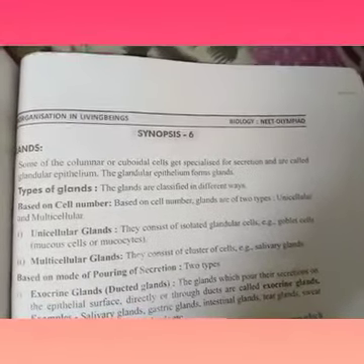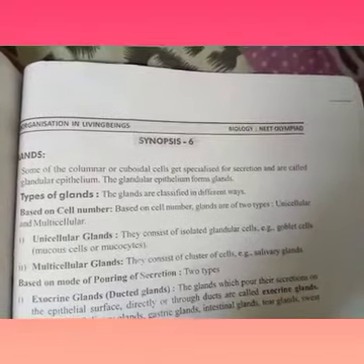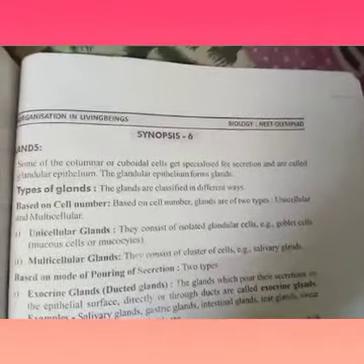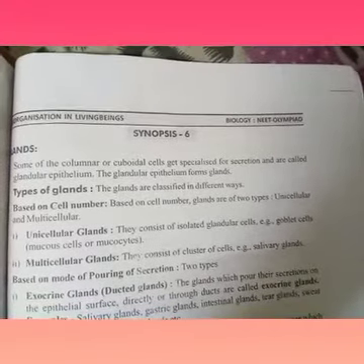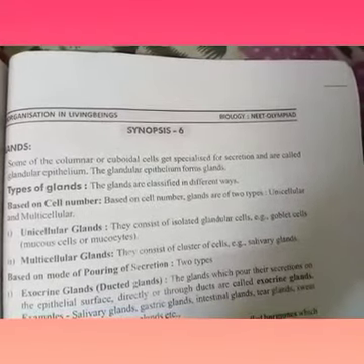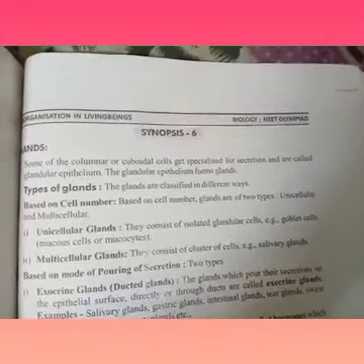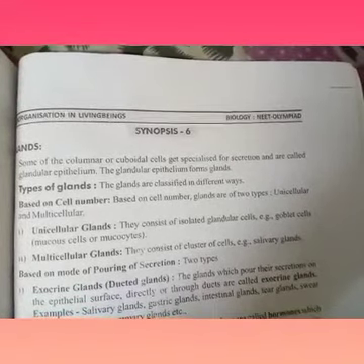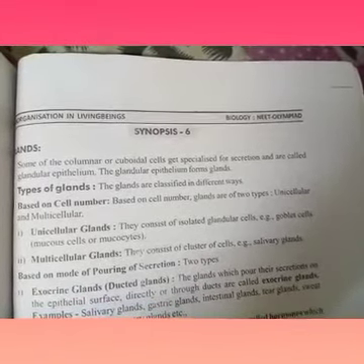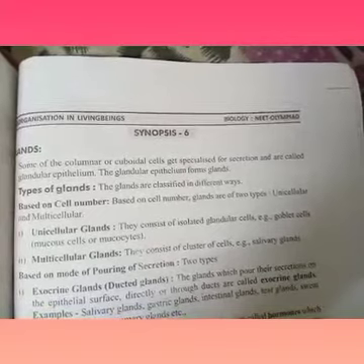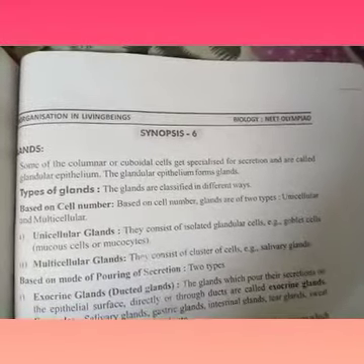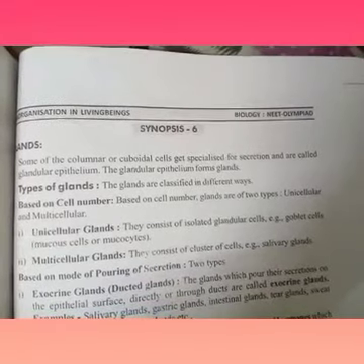Synopsis 6 about glands. Now let us revise what are glands. Some of the columnar and cuboidal cells get specialized for secretion and are called granular epithelium. You have to write this definition. In our body we have some glands.